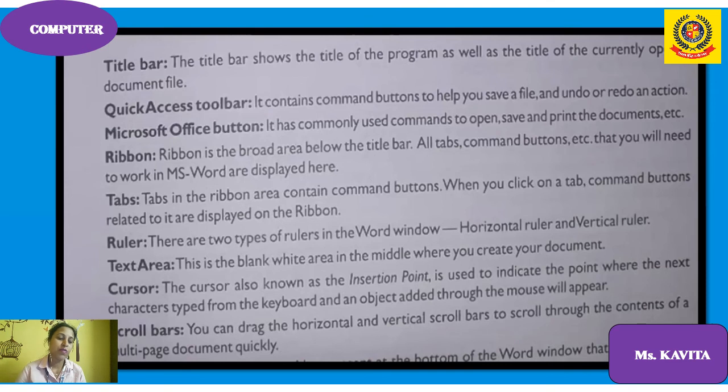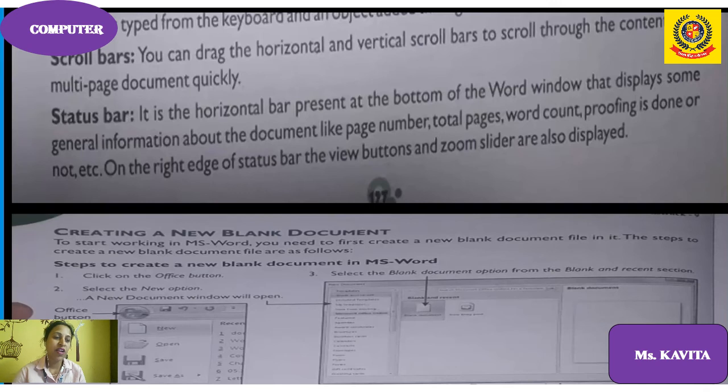Scroll bars: two types, horizontal and vertical scroll bars, are there. You can drag the scroll bar to see the document. You can drag the horizontal or vertical scroll bar to scroll through the contents of a multi-page document quickly. The status bar is at the bottom of the window. It is a horizontal bar present at the bottom of the Word window that displays some general information about the document like page number, total number of pages, word count, everything.